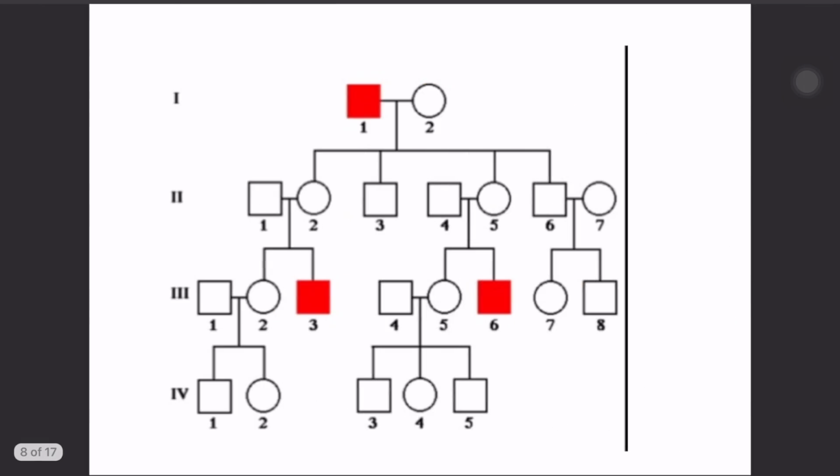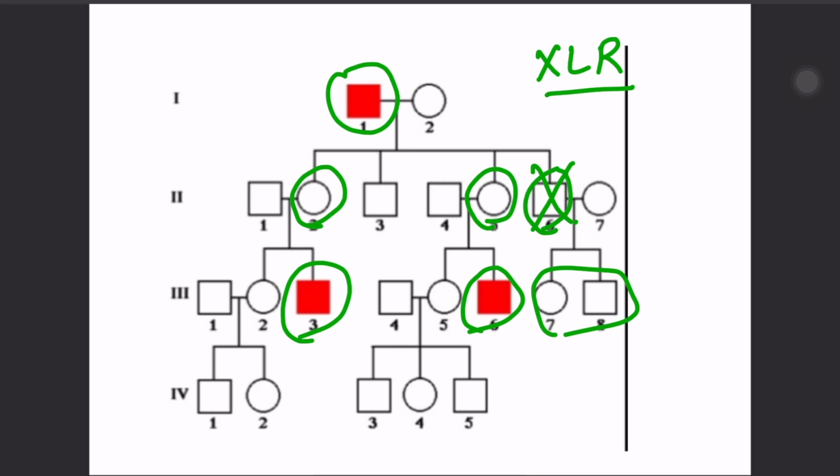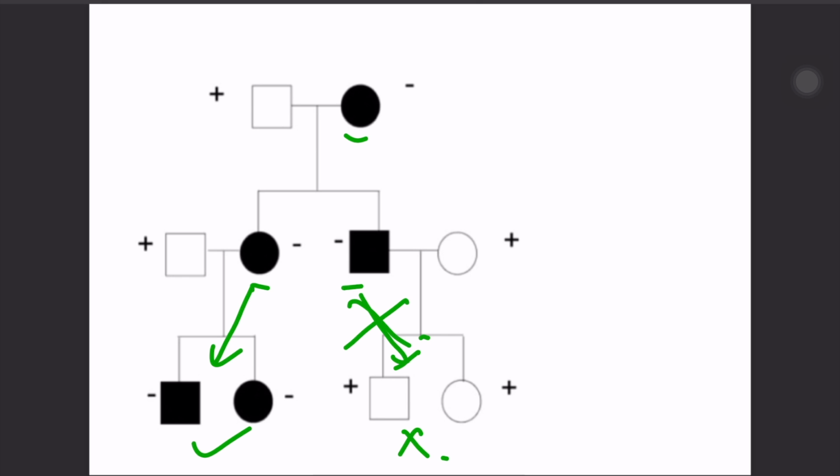You may not get this, but this one is very important. Only males are affected. This one is X-linked recessive. Here females are carriers. Here the male is affected, and this female is a carrier, and so therefore this male is affected. Here this female is a carrier and this male is affected, but this male cannot be a carrier, and so here nobody is affected. That is the reason. Okay, female is carrier and male is affected. This is X-linked recessive. What about this one? Female is transmitting disease, but male is not transmitting disease. This is mitochondrial.